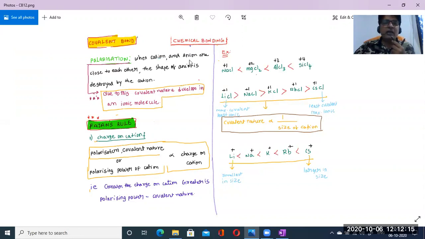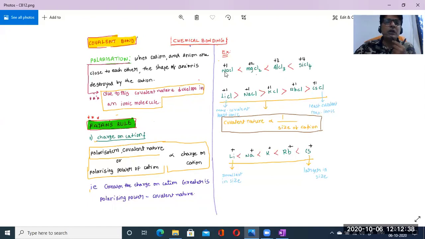When a cation and an anion are very close to each other, the shape of the anion is going to be destroyed by the cation. Here the chloride ion is the anion, so its shape will be destroyed with the help of the cation only.